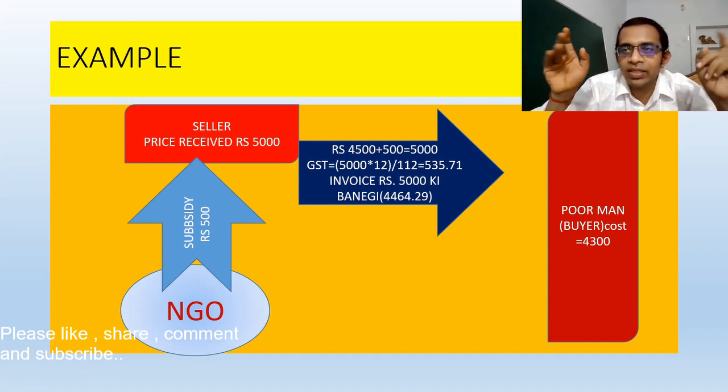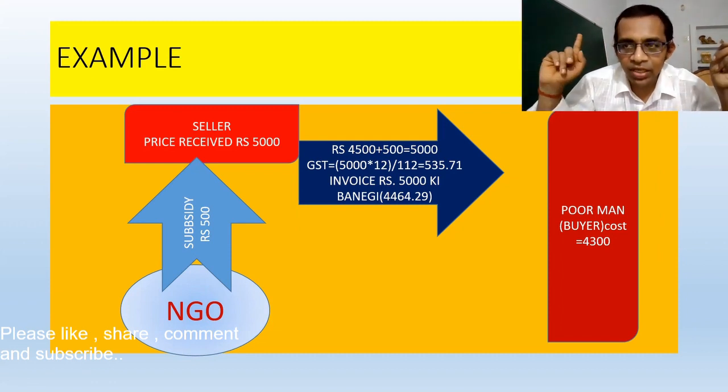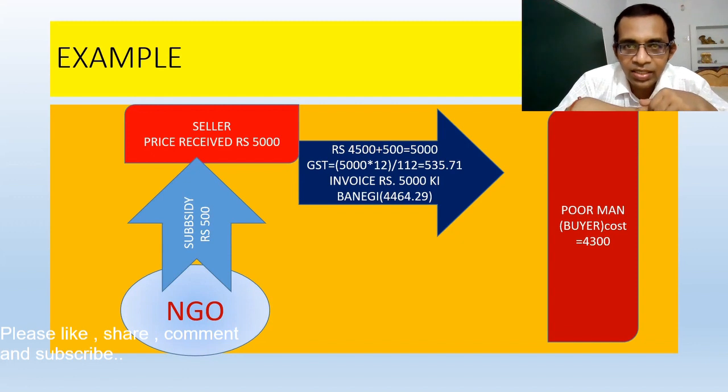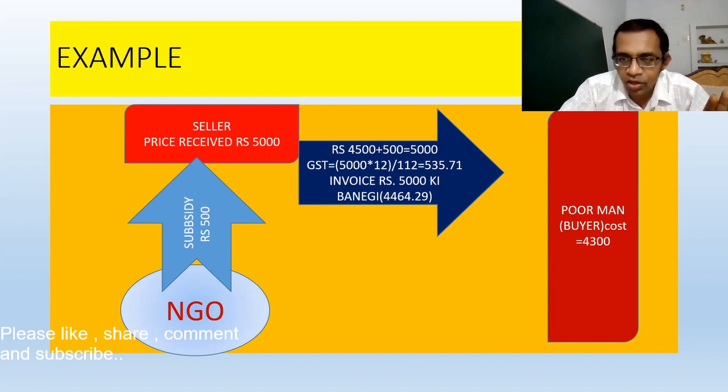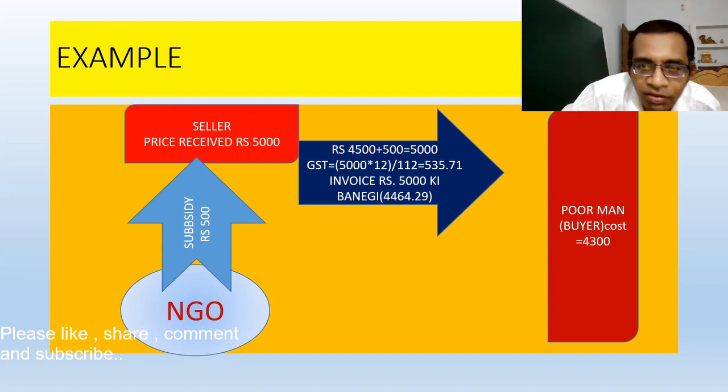So the subsidies received from a person other than CG or SG, central government or state government, will be included in the normal basic transaction value. And as you can see on the screen, GST will be levied on 5,000, and we are assuming that this 5,000 is inclusive of GST.